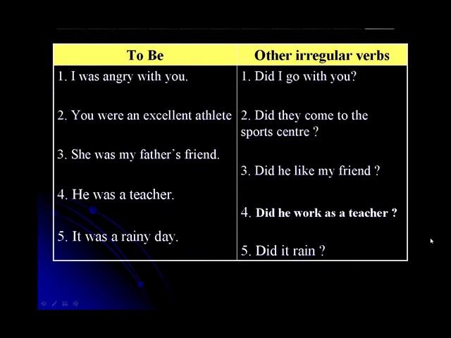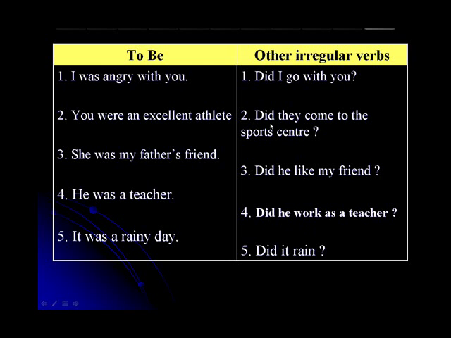Now, just remember, the verb to be doesn't need to use did for questions, okay? Compare these questions. I was angry with you. Did I go with you? Now, with other verbs different from to be, we need to put did at the beginning of questions. Did I go? Did they come? Did he like? Did he work?